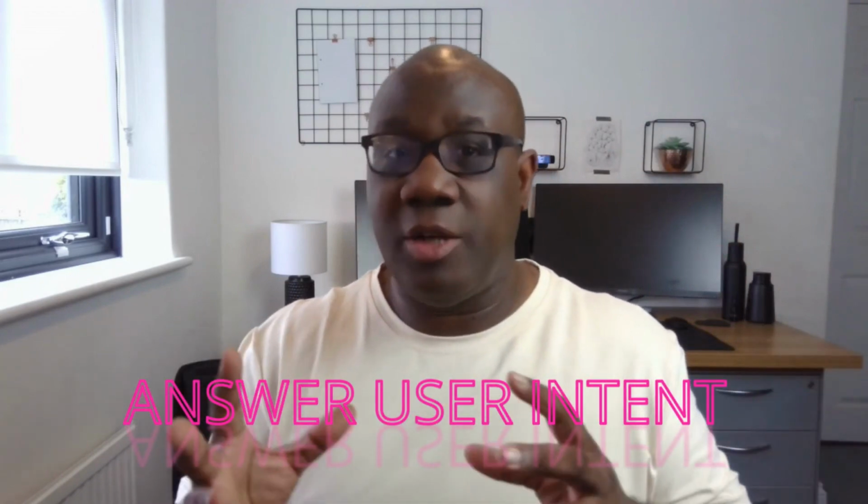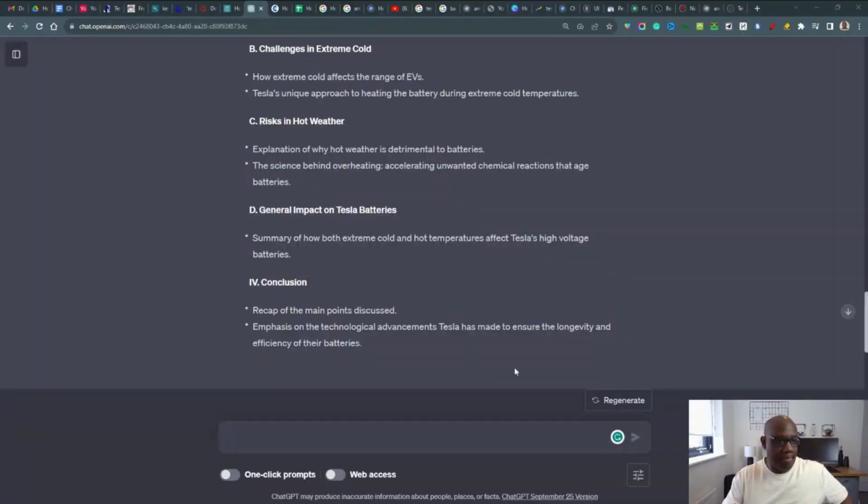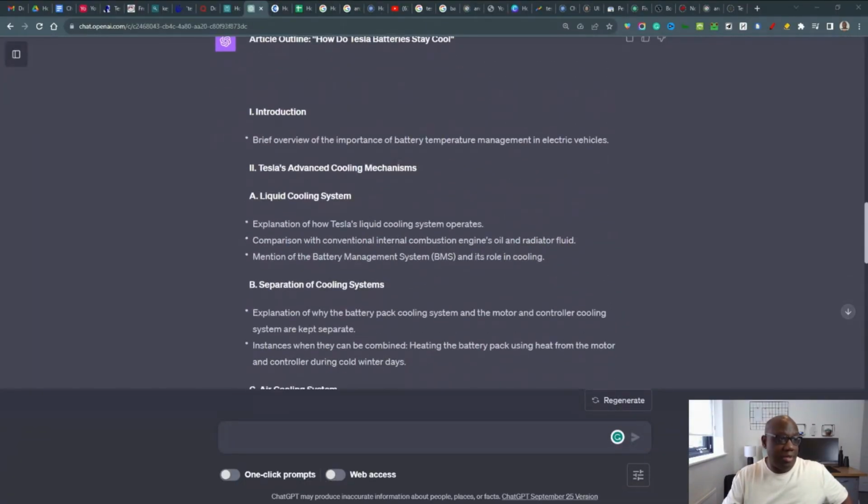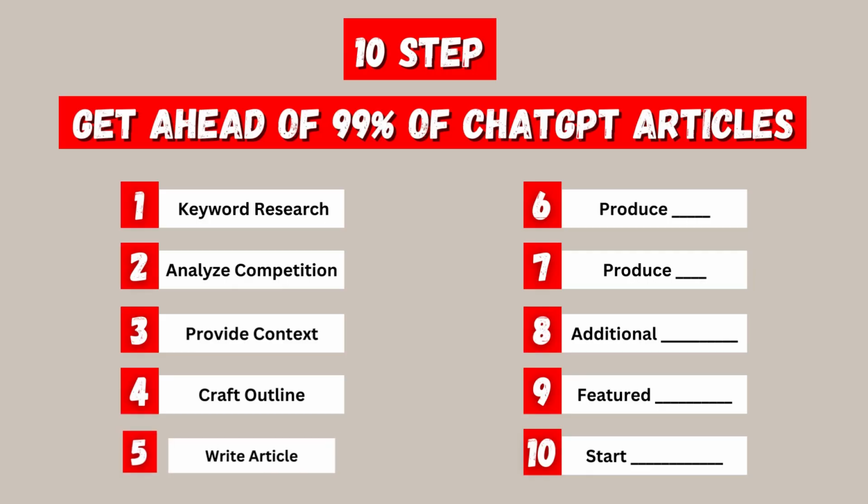And I only do that because I don't want my article to be exactly like someone else's. I don't want the outline to be very, very similar. I want to answer the actual user intent, and that's why I've given ChatGPT as much context as possible in order to answer the intent of the article. So this is the outline here. So this is really, really good. So I'm quite happy to use this. So if you're happy with your outline, let's write the article.